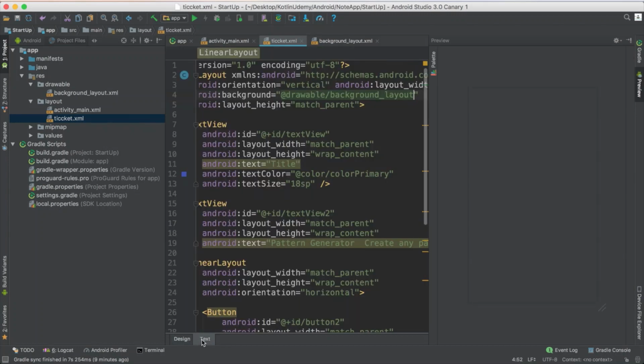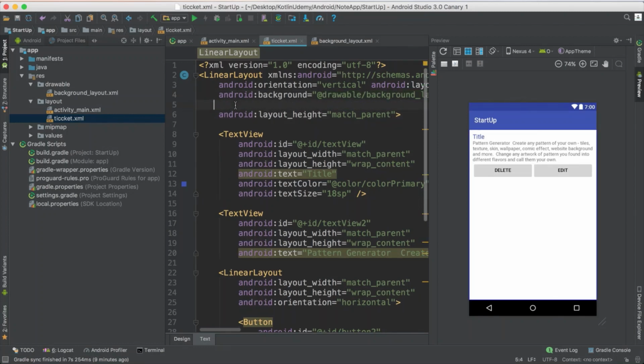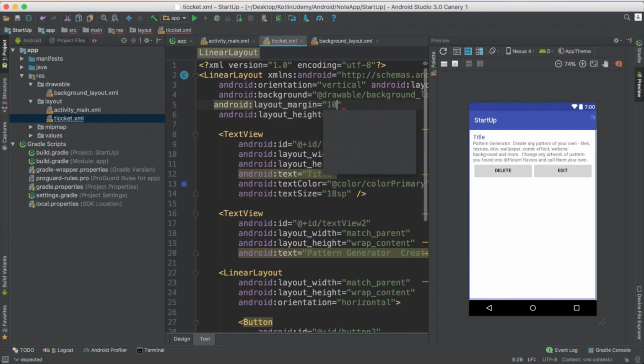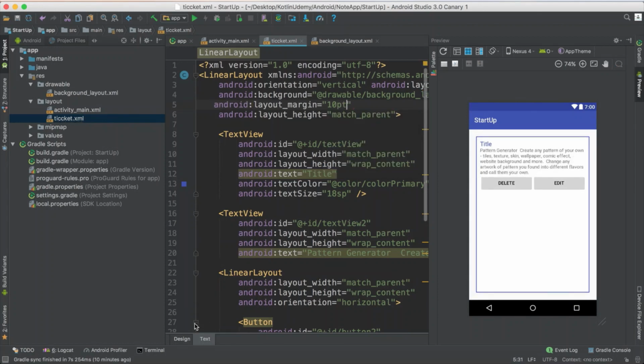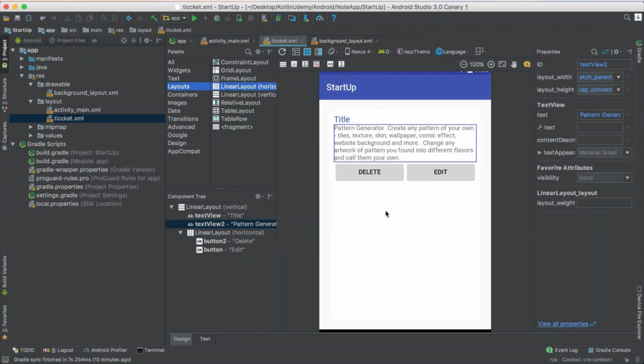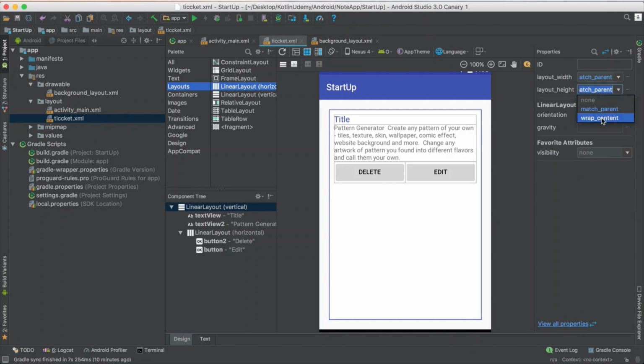It is better to add, let me suppose I want to add some padding. So I add a margin before it to make sure. If you see Android margin layout, let me suppose 15 dp. So you would see it here. See how it appears. So now I just show it to you. This is my real layout, how it appears, just taking 10 dp, but I don't want it to take all the screen. So it's better for me to not select match parent as a height, select wrap content. So it just takes what I want.